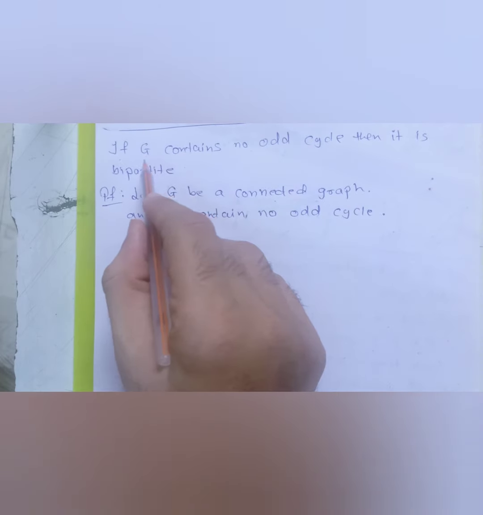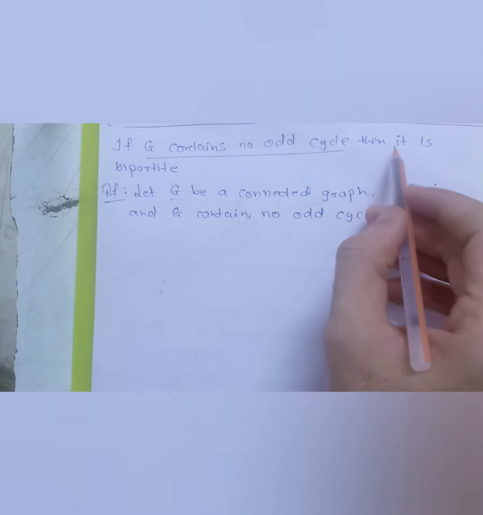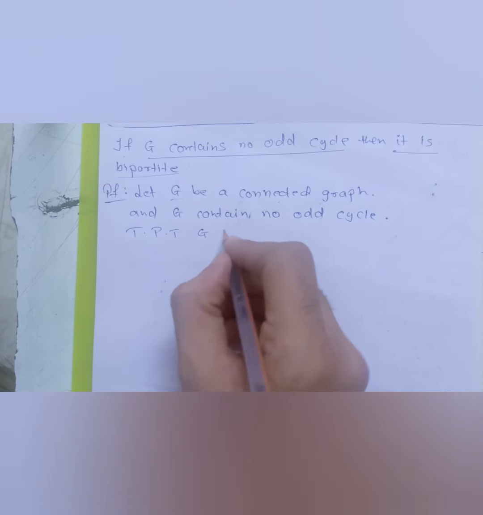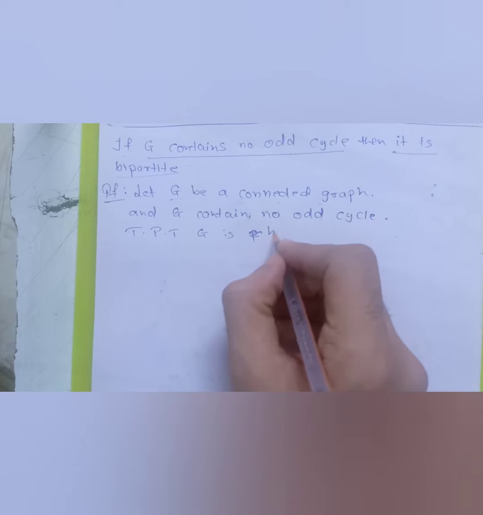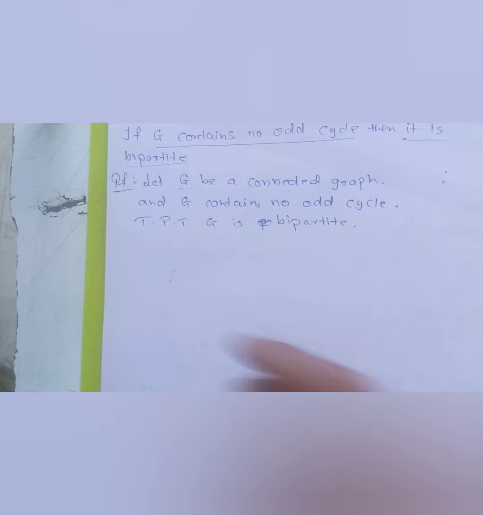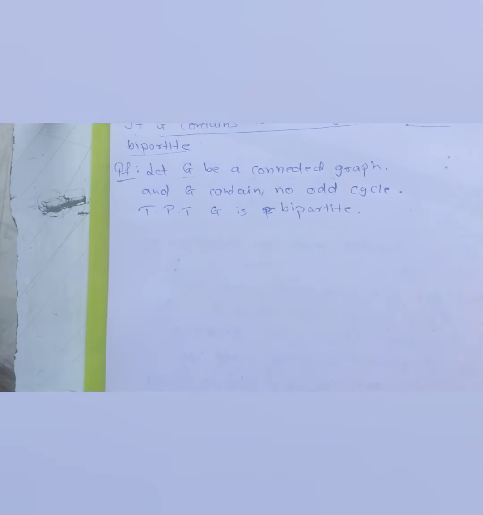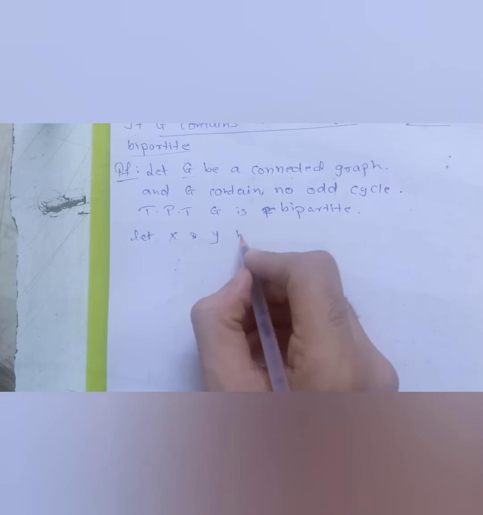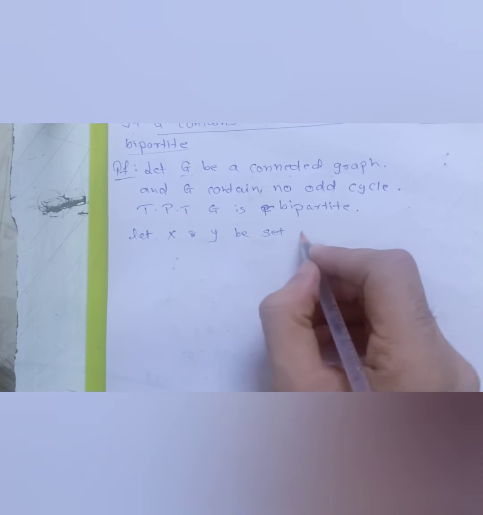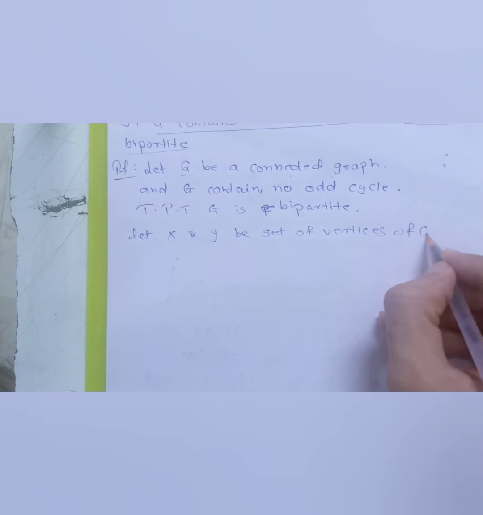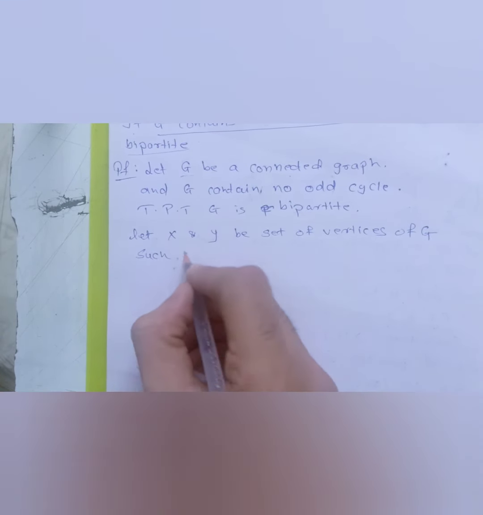So we will assume that G contains no odd cycle, and now we have to prove that it is bipartite. To prove that G is bipartite, let's try to make two partitions of the vertex set of G. How I will make the partition is very simple. I can say let X and Y be sets of vertices of G such that